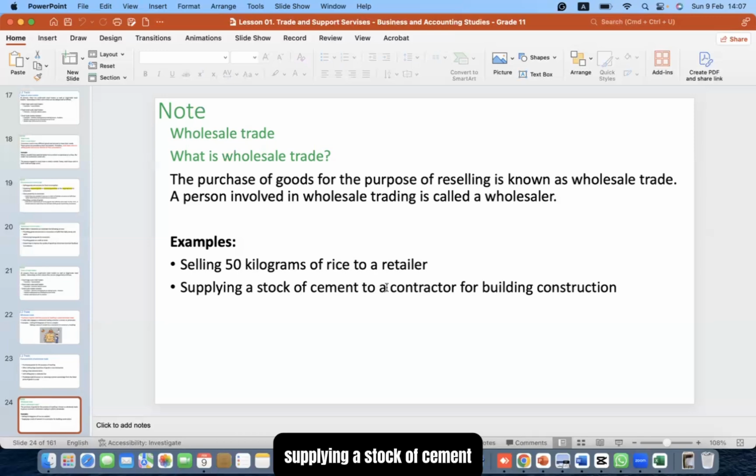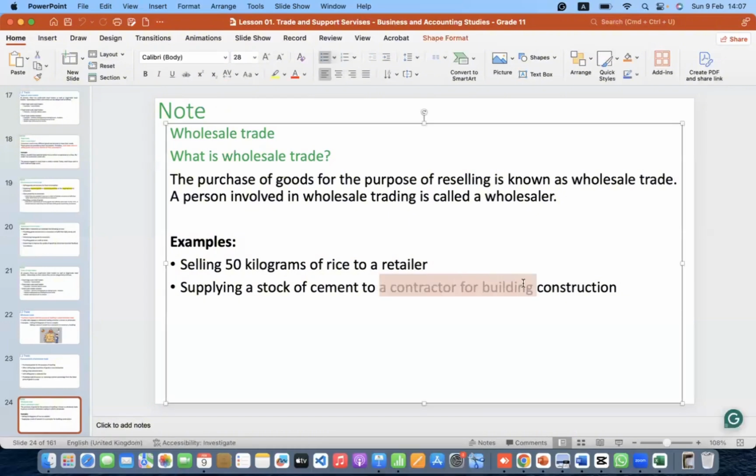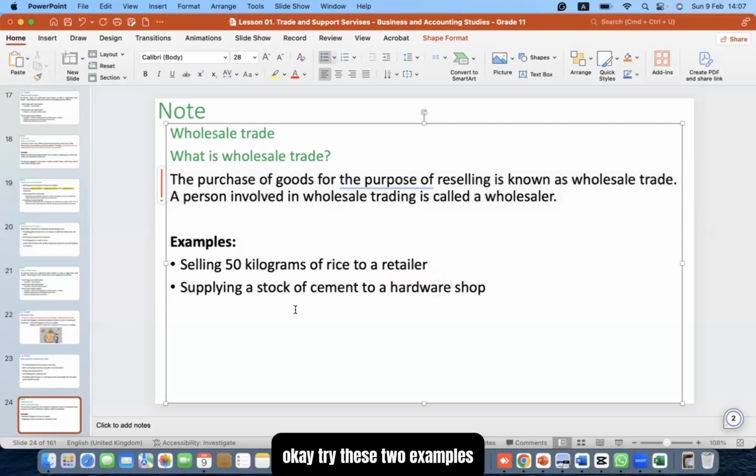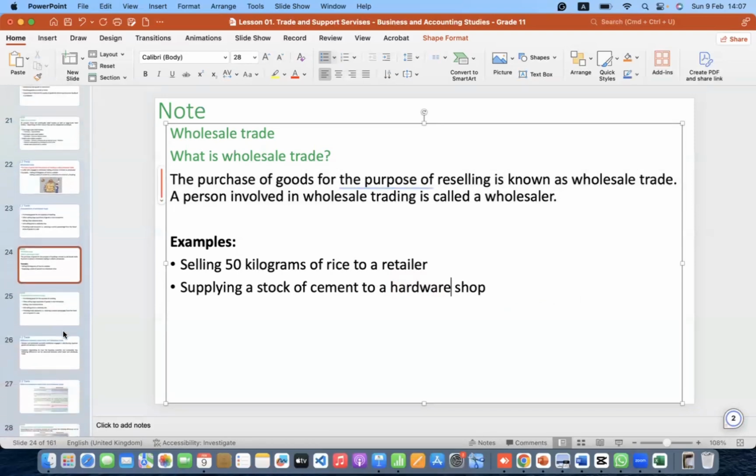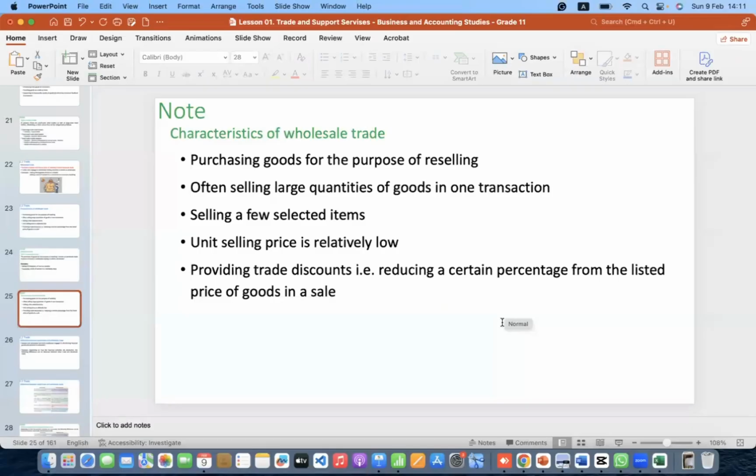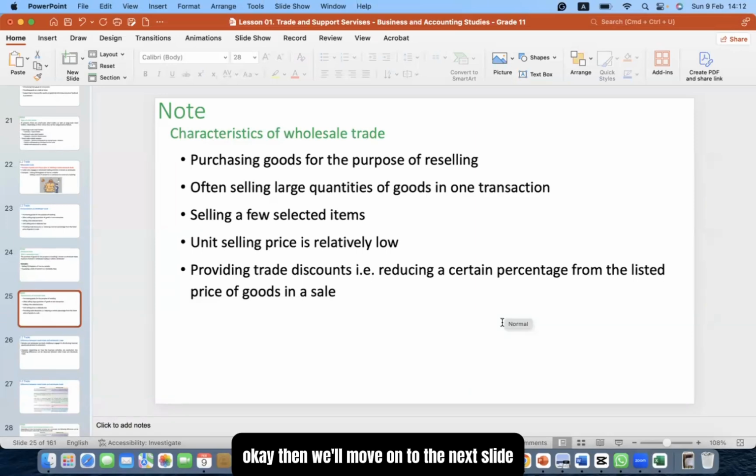Supplying a stock of cement to a hardware shop. Okay. Try these two examples. Okay, then we'll move on to the next slide.